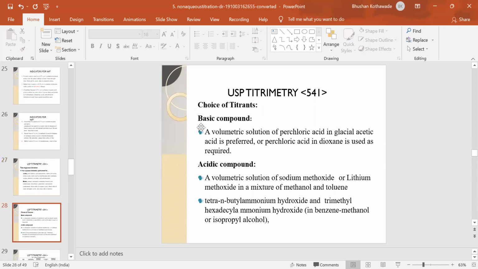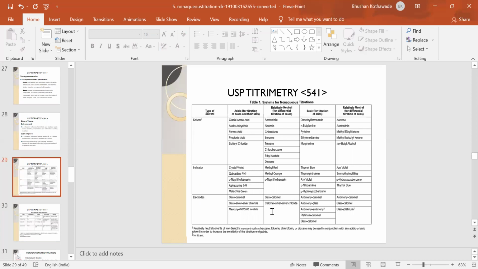The choice of titrant depends on whether it is a base or an acid. For a basic compound, perchloric acid in glacial acetic acid is preferred, or perchloric acid in dioxane is preferred. For an acidic compound, the titrant is a solution of sodium methoxide or lithium methoxide in a mixture of methanol or toluene, or tetra-n-butyl ammonium hydroxide. So these titrants can be preferred.